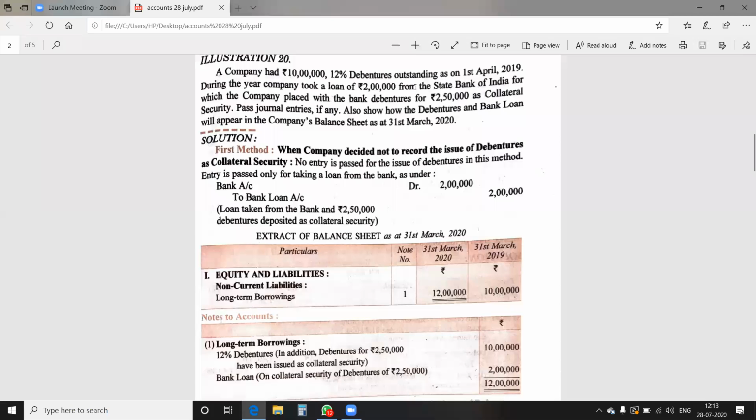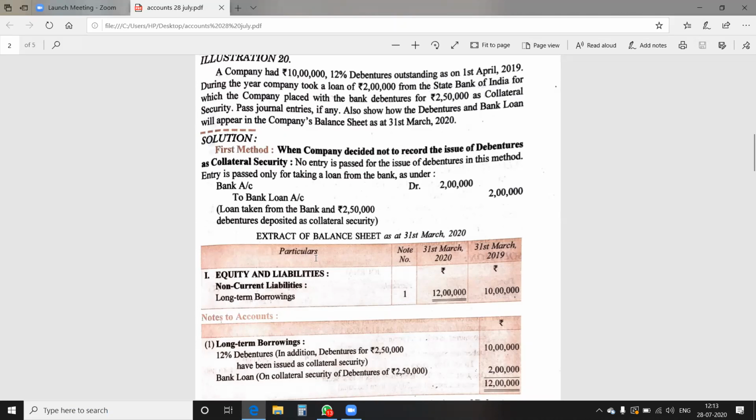The company has taken the loan of 2 lakh and issued the debentures of 2,50,000. I hope it is visible to you on the screen, and please mark it very carefully. The loan is of rupees 2 lakh while the collateral security is issued as 2,50,000. But in the first method, we are showing the entry of the loan only, and we are not showing any entry related to the debenture issue.